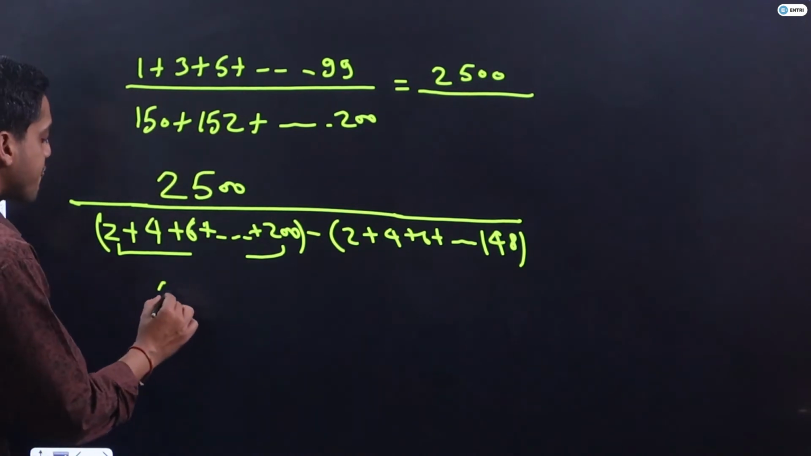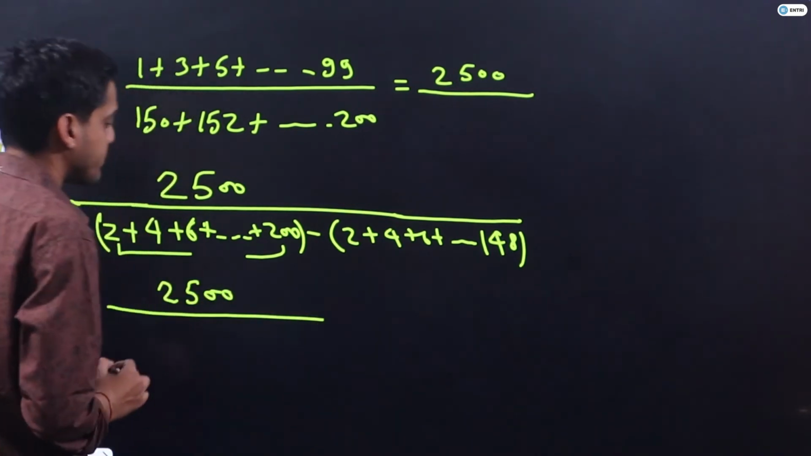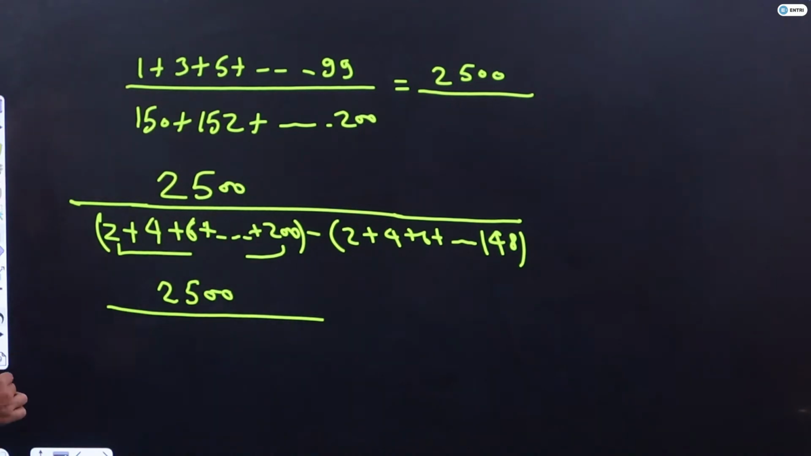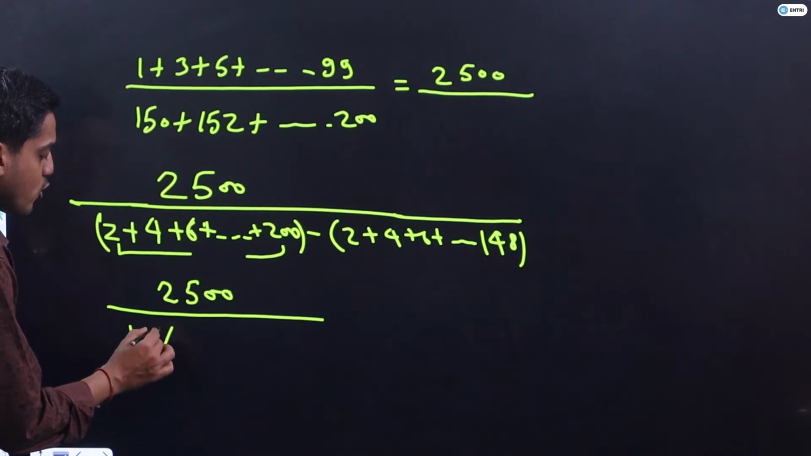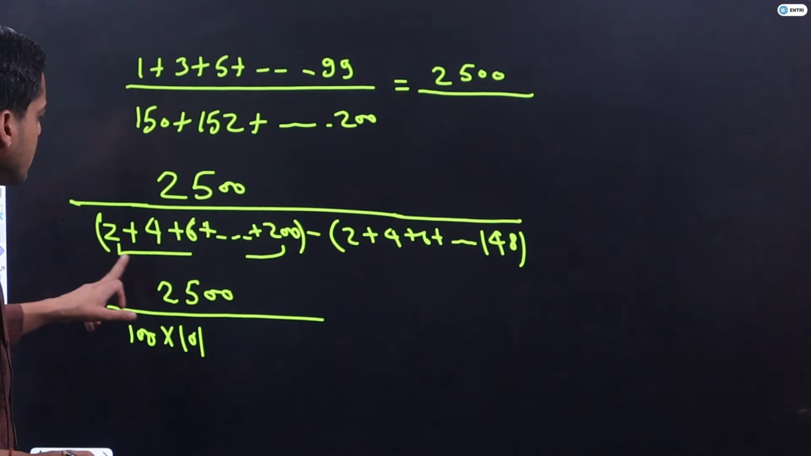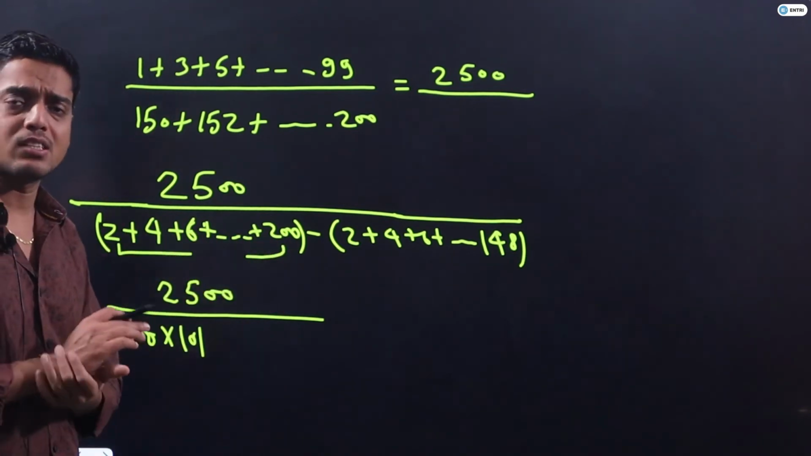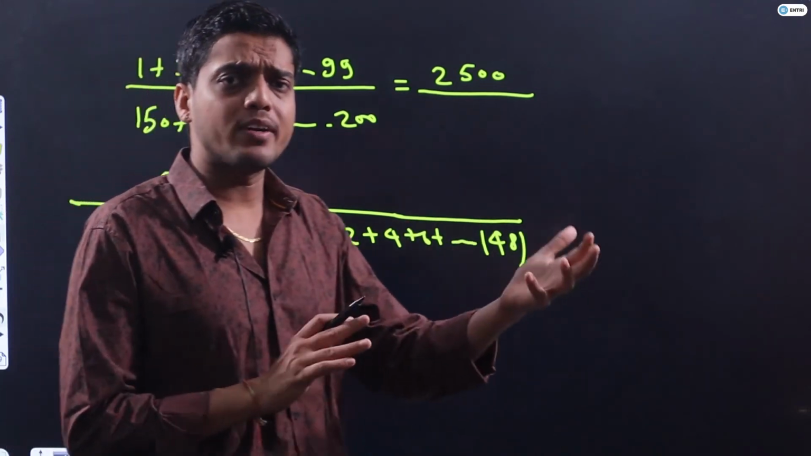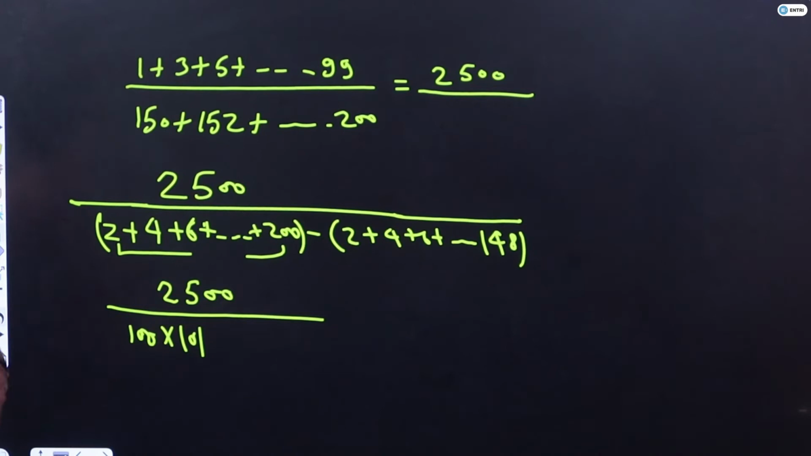Now 2500 whole upon, there are 100 numbers, so my sum should be 100 into 101. You should not have an issue with this, because the last term is 200 in an even number series, so the last term should be 2n. 2n equal to 200 means n equal to 100. My formula is n into n plus 1.